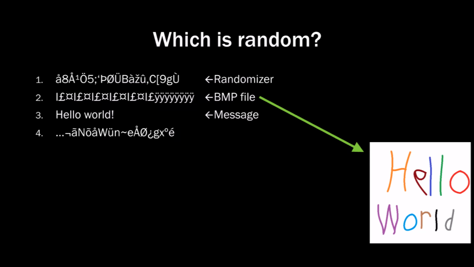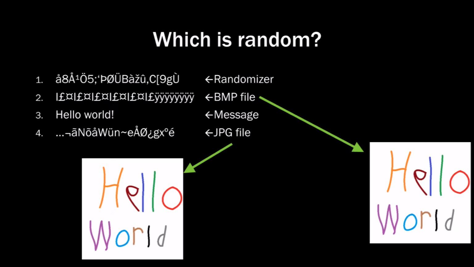Number 1 is generated using a randomizer. So that one is random. Deliberately random in this case. Number 4 looks just as random, but it isn't. It's a snippet of a JPEG file. That's a computer image. It's the same image as the bitmap file, but it's a lot more compressed. So it looks random, but it is very not.